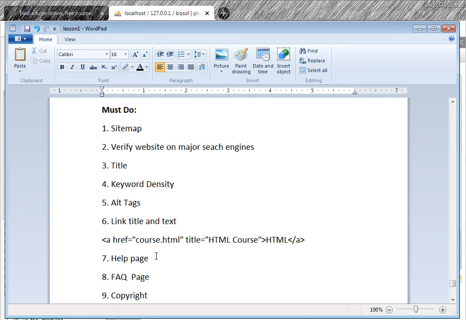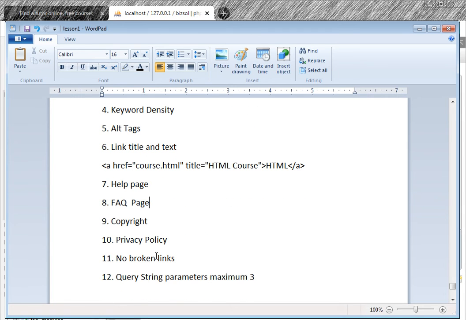Number 7, help page on your website. There must be frequently asked questions that the user will see. Number 8, copyright information. There should be copyright information at the bottom. Number 9, there should be a privacy policy page. Number 10, no broken links.